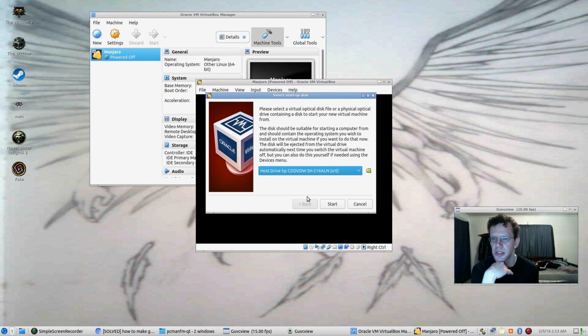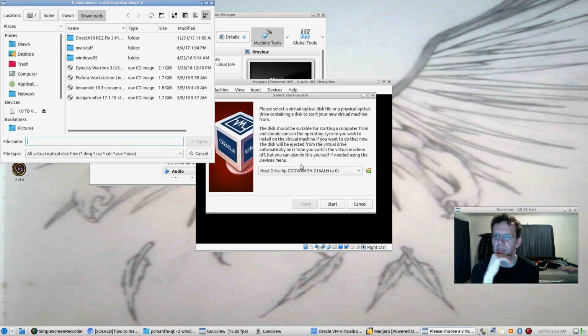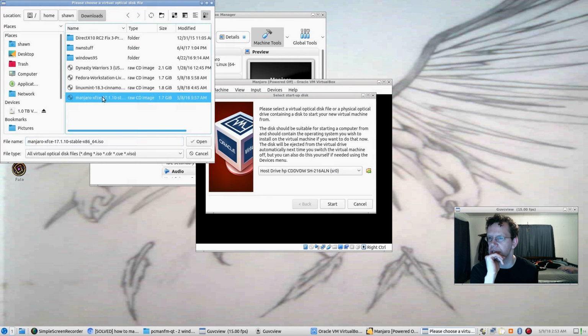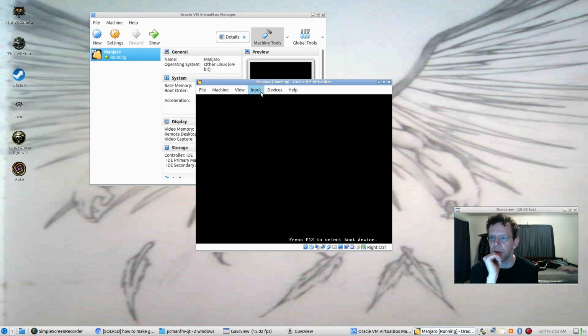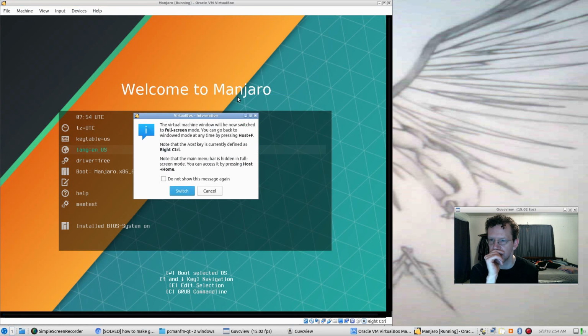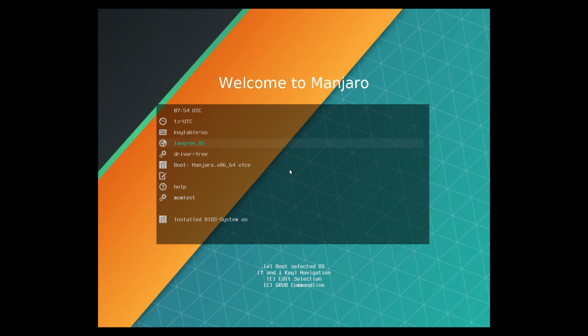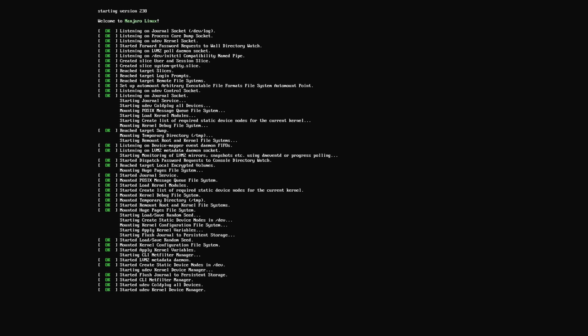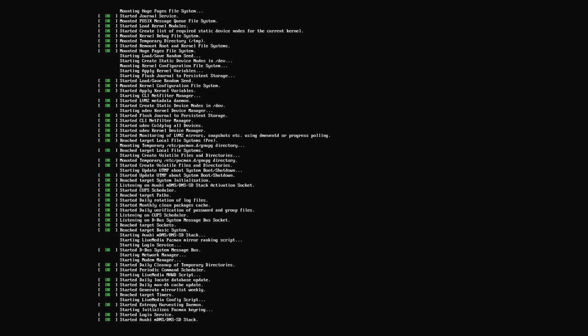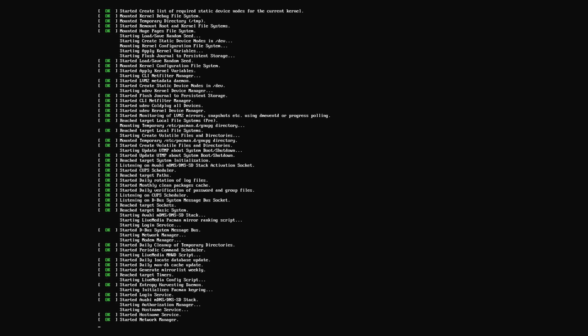And now we're going to hit start. And I kind of forget how to do some of this. So, Manjaro, open, start. So we're using VirtualBox here, and we're going to view this in full screen mode. Switch. And then we're going to go to boot that one. I may have to edit this video a couple of times because I've only done this a few times before and it's not testing out install.